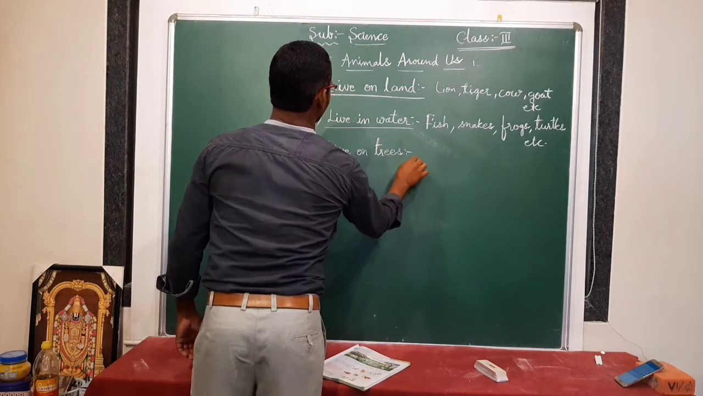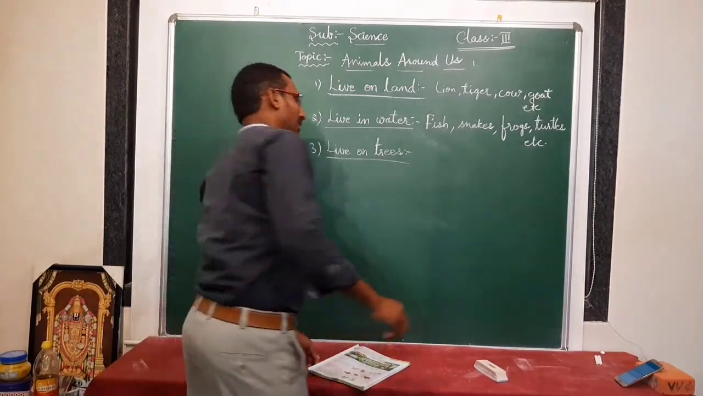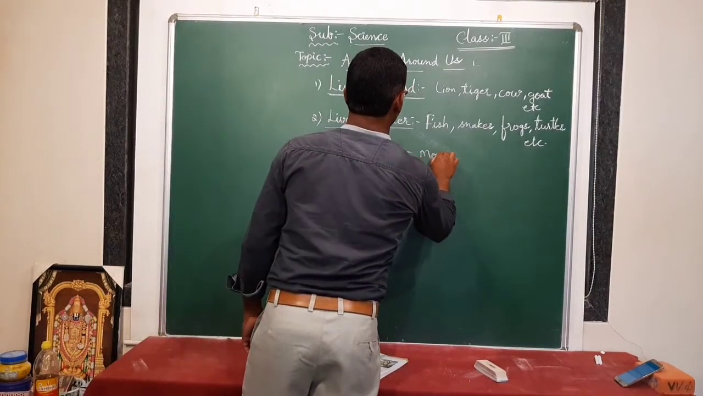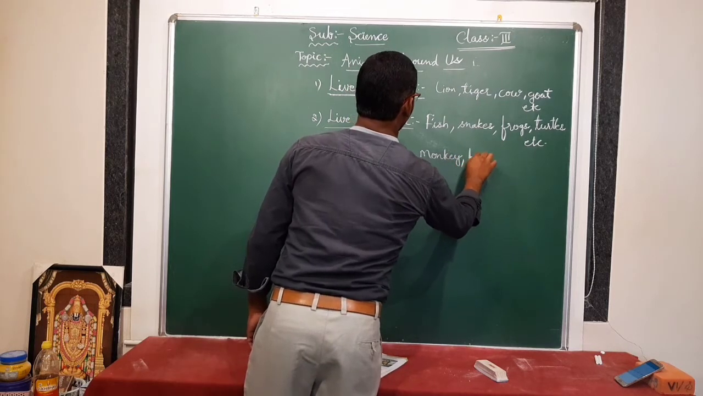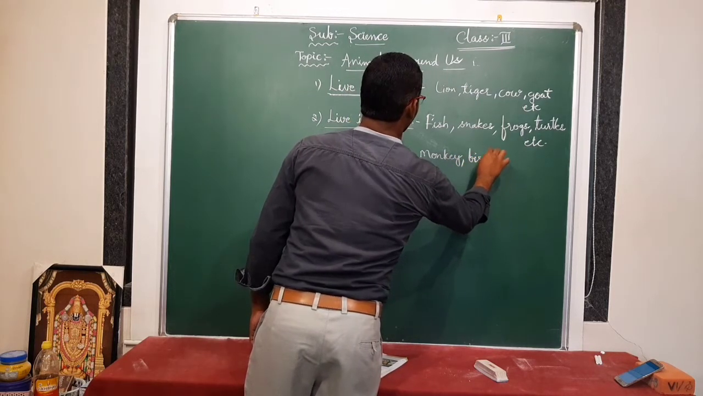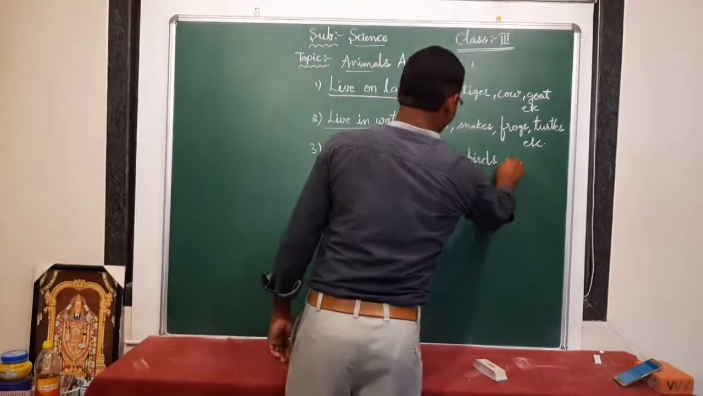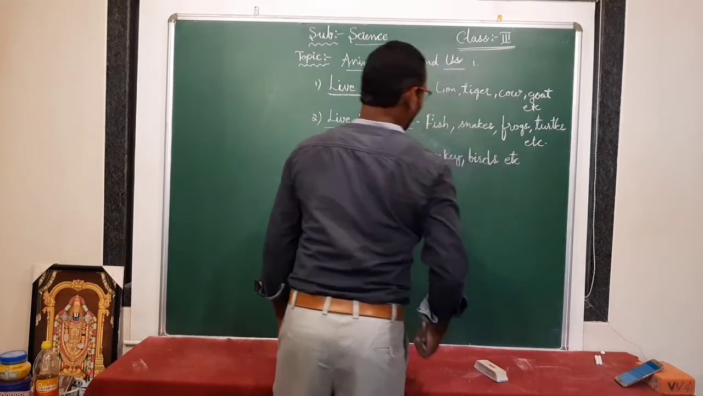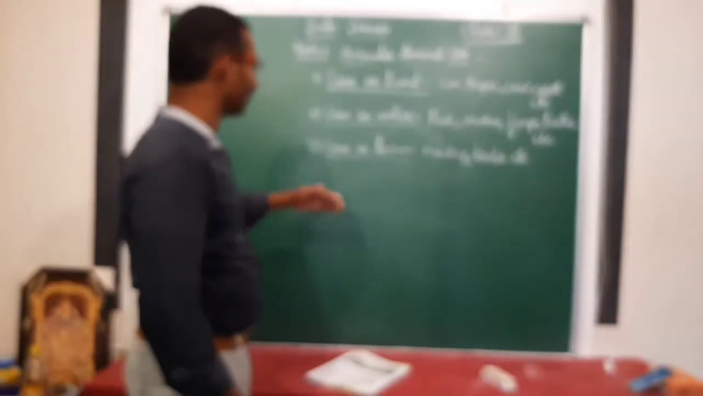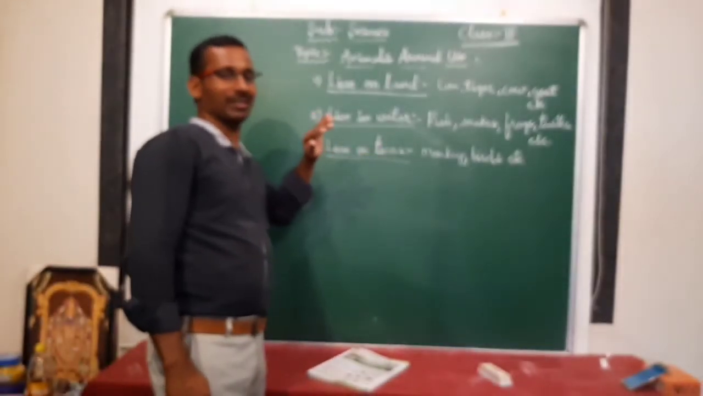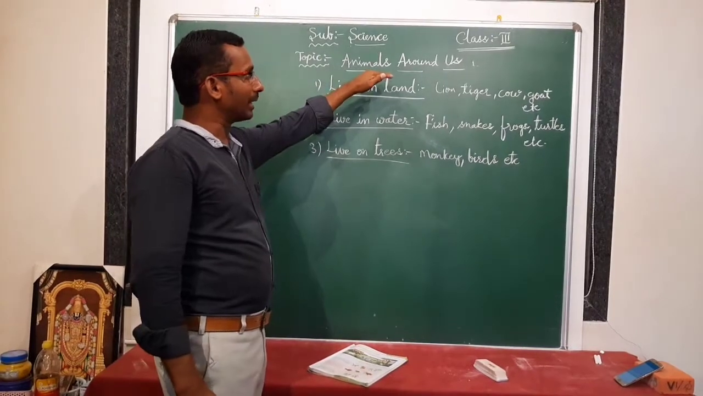Let's see some examples of which animals or birds live on trees. Monkeys, birds, squirrels, lizards. Such types of animals live on trees. Is it clear? So we are discussing animals around us.